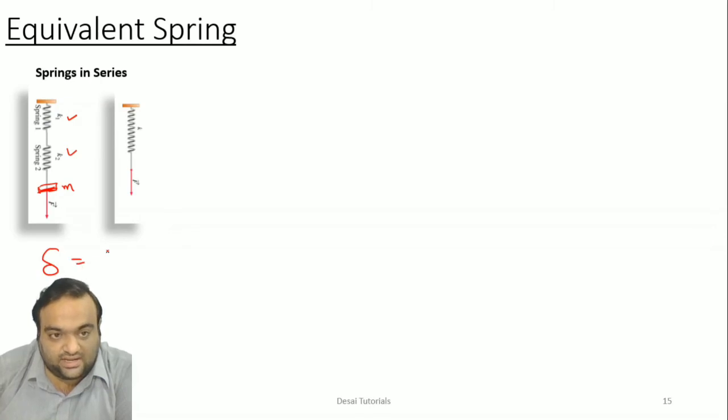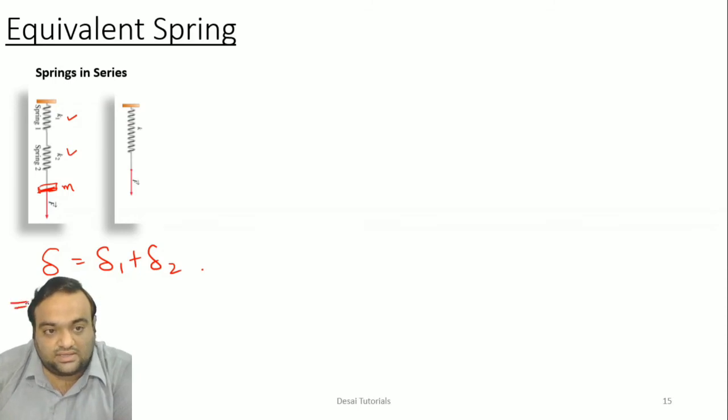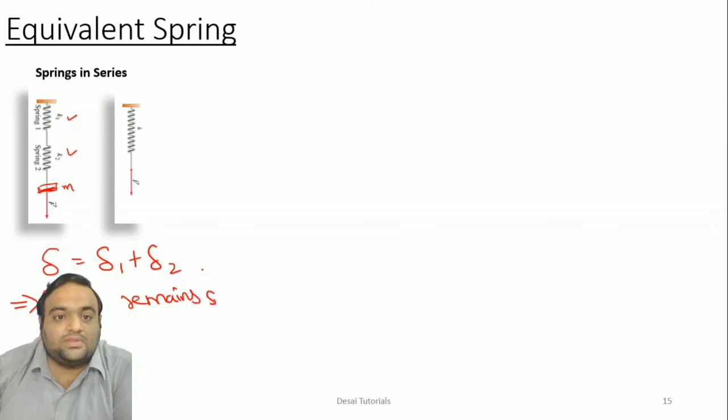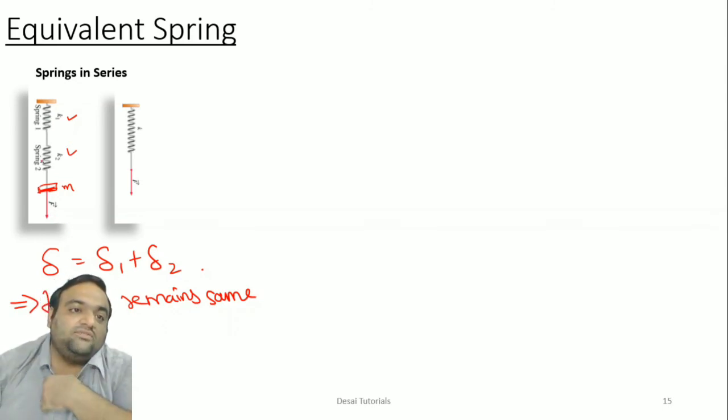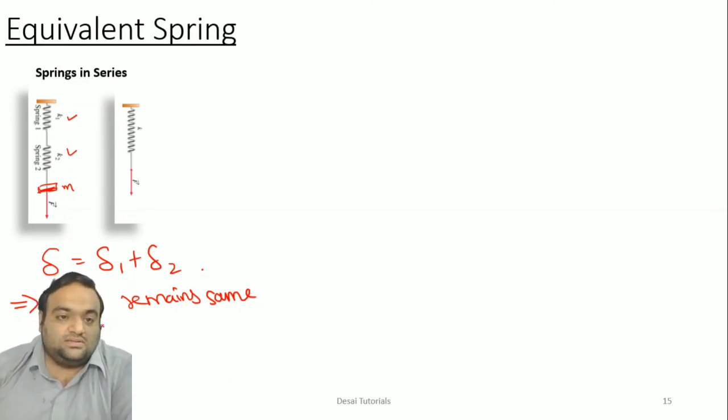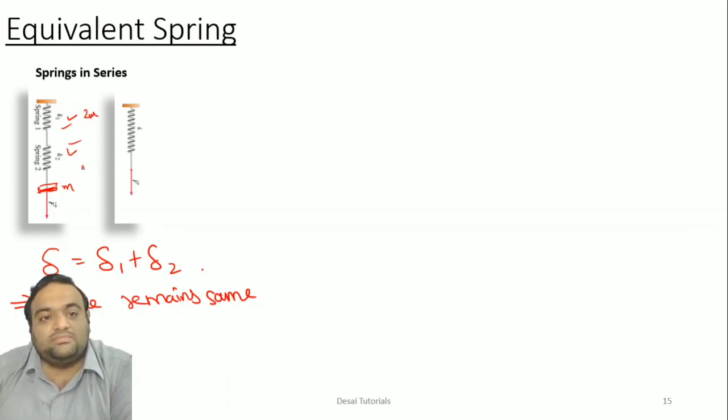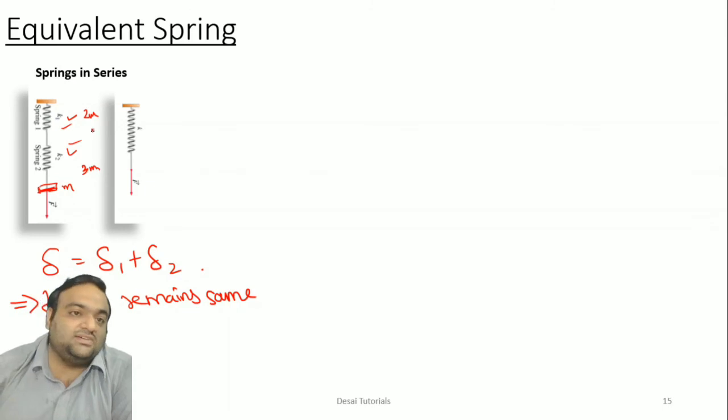different for both springs, right? But here the force remains the same on both springs. So the applied force F will remain the same on both springs, but the deflection in spring 1 and the deflection in spring 2 may vary because they might be of different materials. One might get deflected by 2 mm and the other by 3 mm, or vice versa.